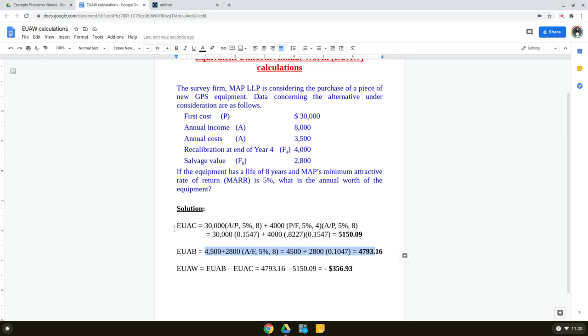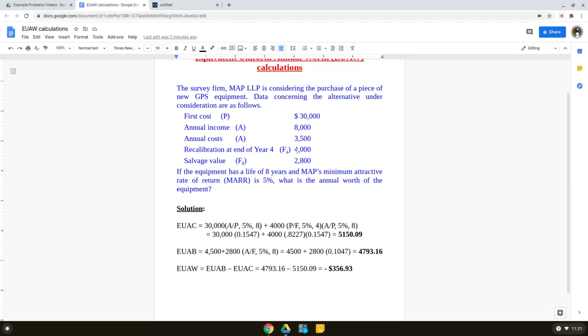Okay, so let's first calculate EUAC. We have to take this P, which is a cost, and convert it into its equivalent A value. So $30,000 is P, and we want to convert that into A, so we need to multiply it by the A given P factor, to convert it from P to equivalent A at 5% interest rate, which is the minimum attractive rate of return, and 8 years. We want to distribute that initial cost over 8 years. So that's good. Next is the 4,000.